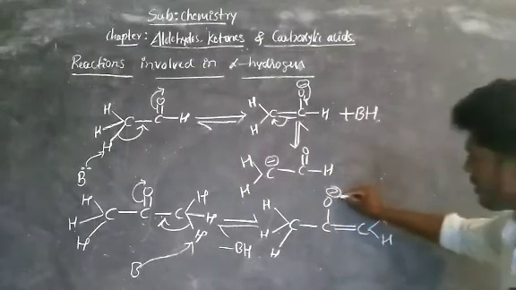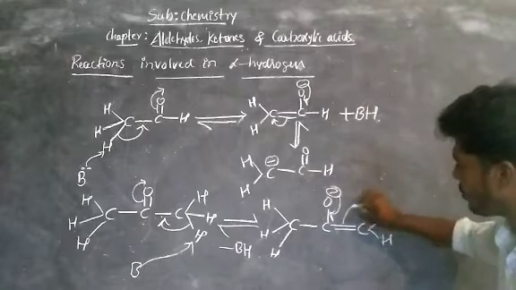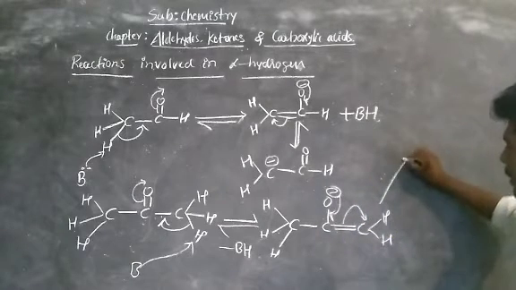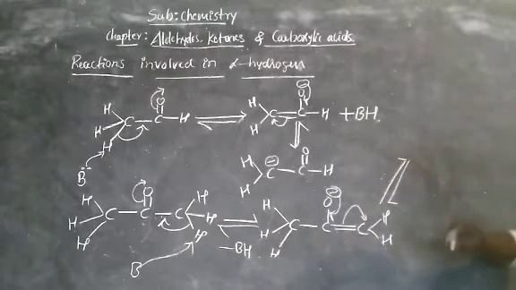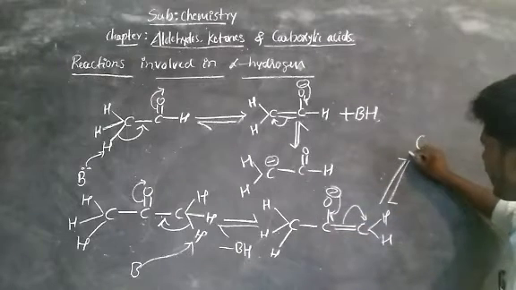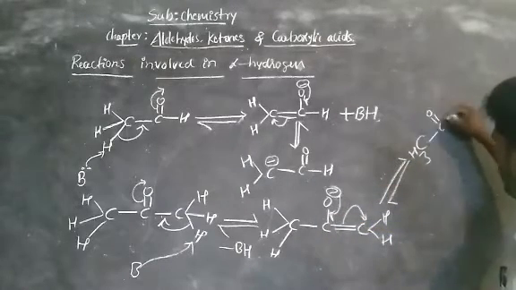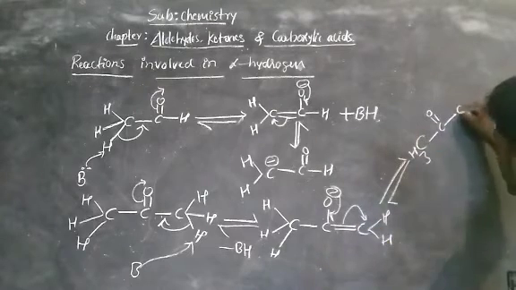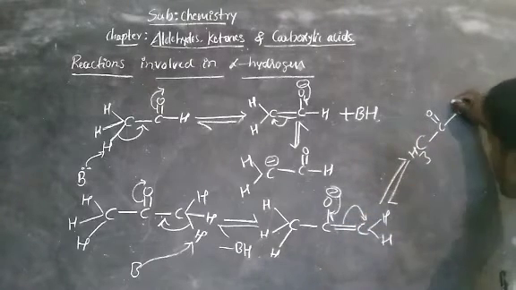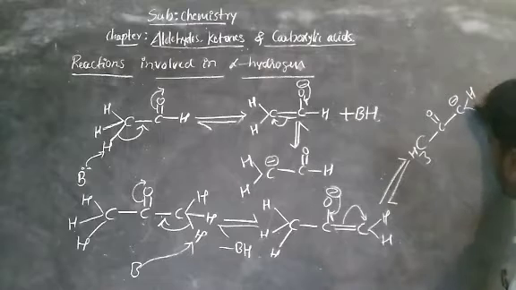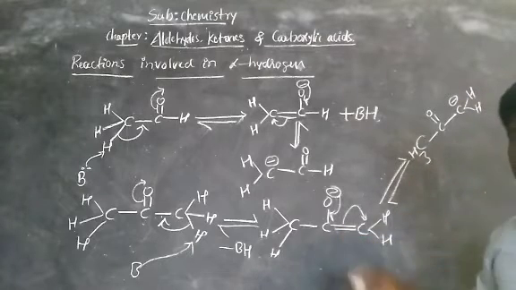Now again these electrons move towards this side and this bonded electron moves onto carbon. You get one more resonance structure. See, write CH3 directly, CH3 C double bond O, bond C, this electron on carbon means negative charge, remaining 2 hydrogens. So this is called a resonance structure.